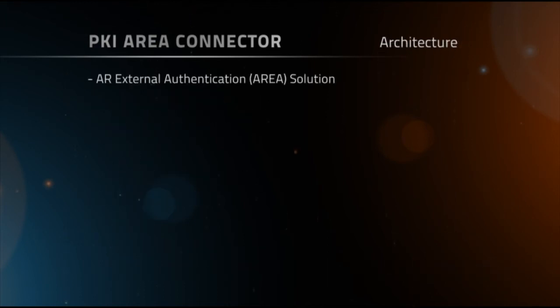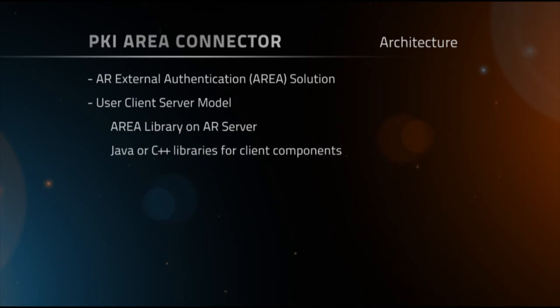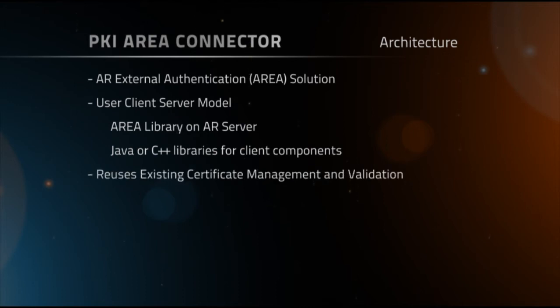The PKI connector utilizes the AR external authentication functions of the Remedy API. It is a client-server solution. The primary authentication library is installed on the Remedy application server, and the client libraries are written in Java or C and then installed on the client applications. This solution utilizes the certificate management capabilities of the existing web server to handle the basic validation functions.